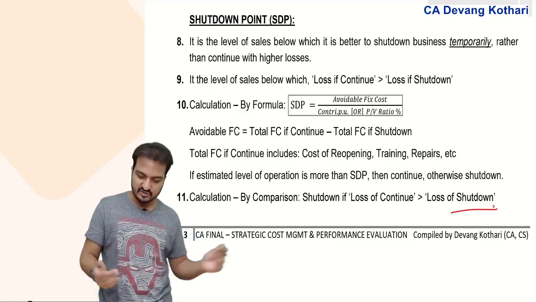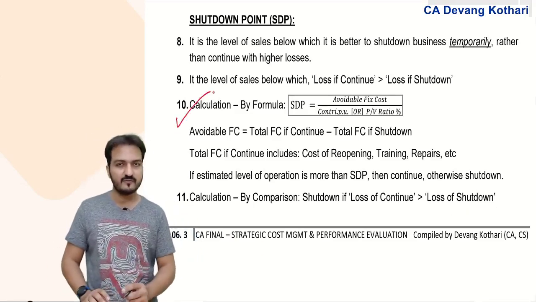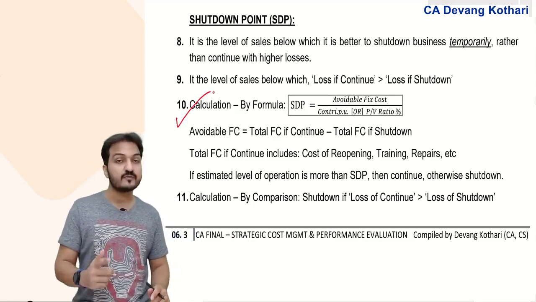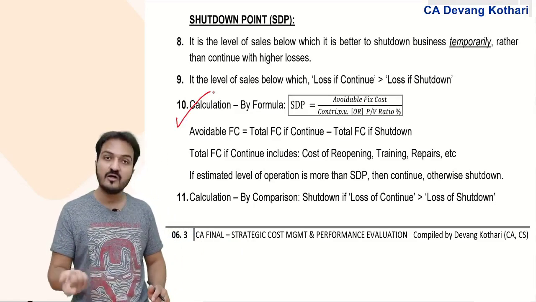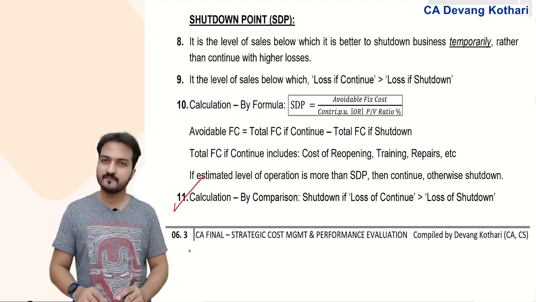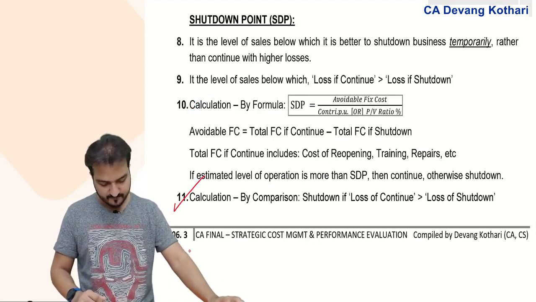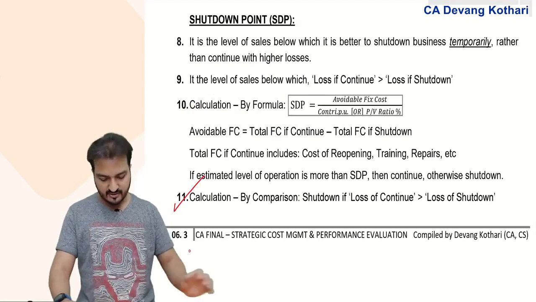Done? So in class we had done certain questions by formula method, and later in the chapter, we also did certain questions which were by comparison method. Done? Okay. That is regarding shutdown point.